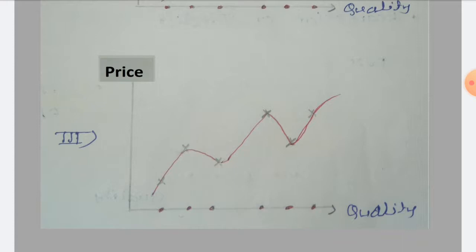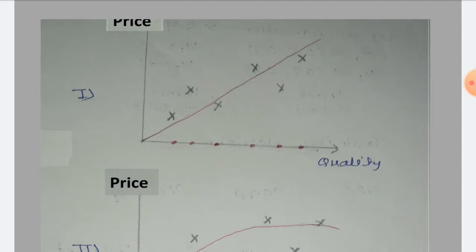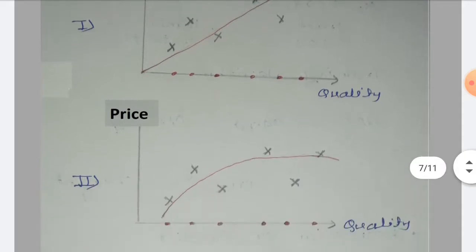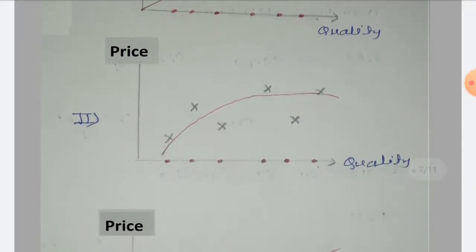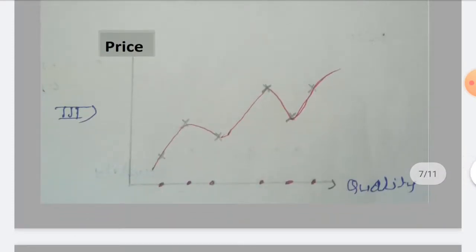So these are solutions to reduce the noise. In the first case the noise is maximum, because if we take the difference between this line and the data points, the error is maximum, whereas in the second one we get less error than the first one. But in the last, third case, the error is 0, because this curve passes almost through all the points, but at the cost of complexity.